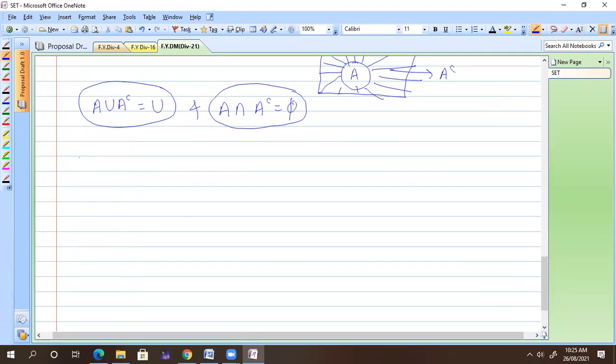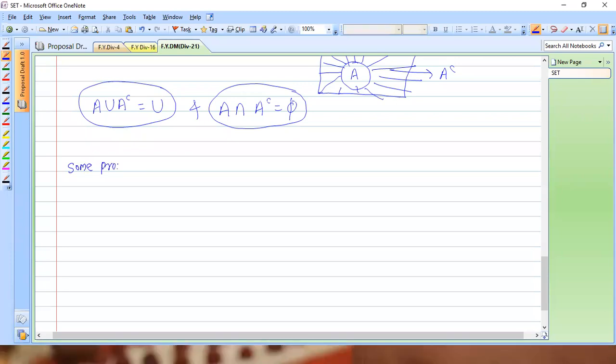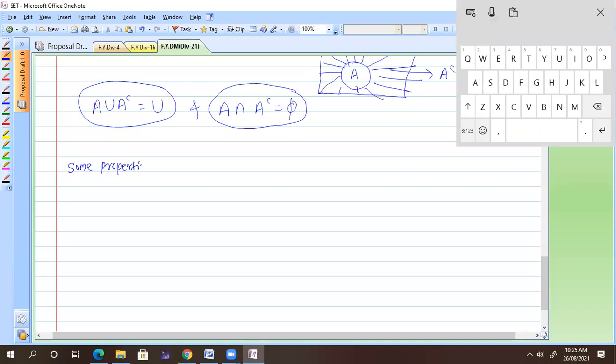Some properties of the union and intersection. So write down some properties, everyone with me. We have only 5 minutes left. I request everyone, please write down your roll number and your name in the chat box so I can see that.